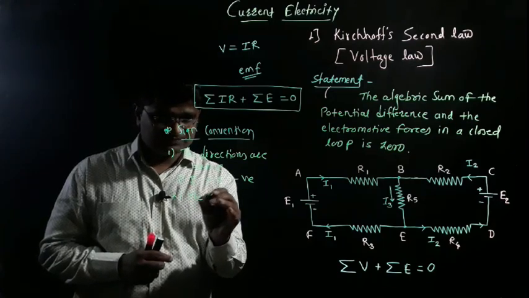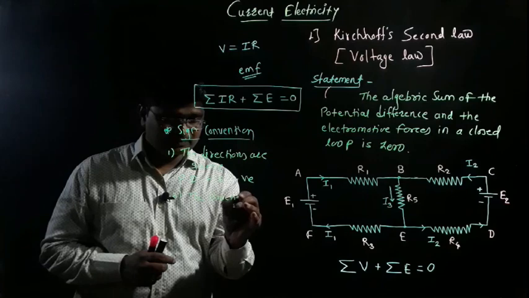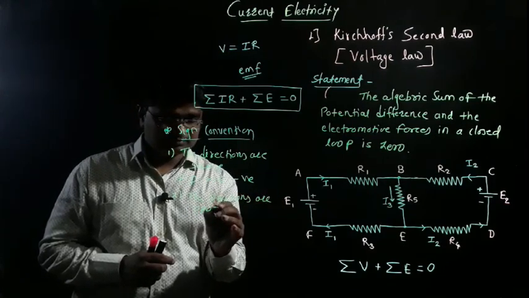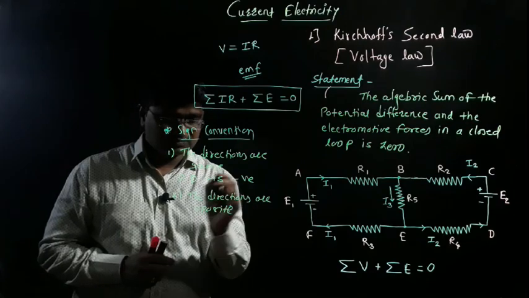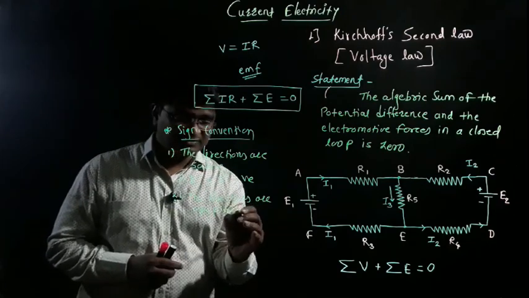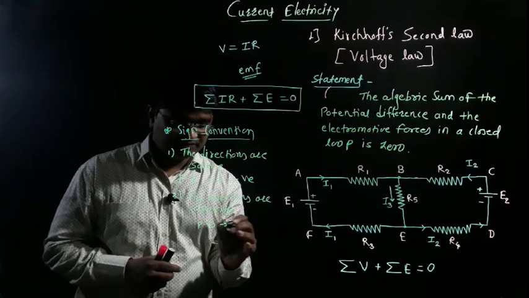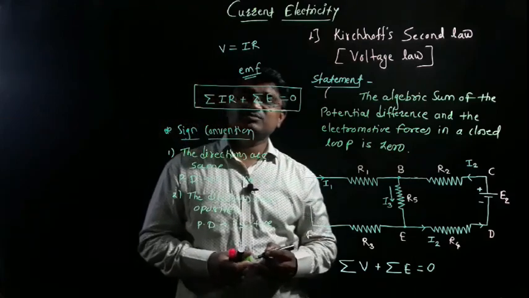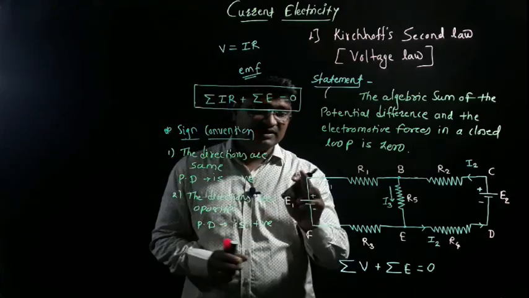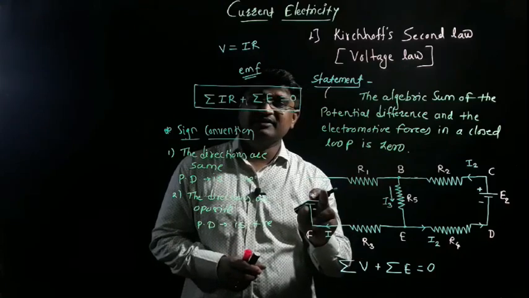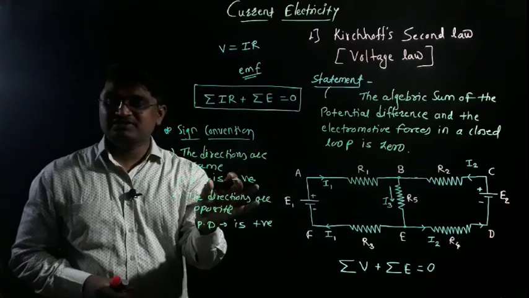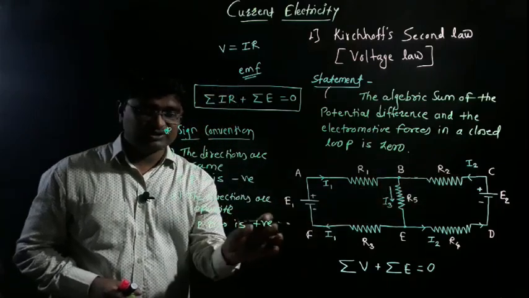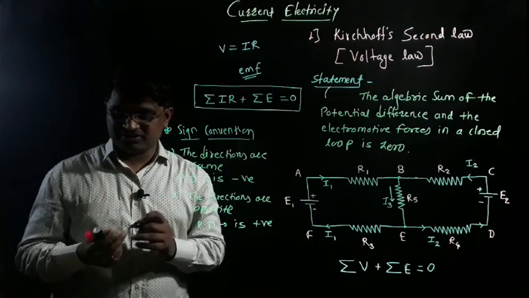The directions are opposite, so simply the potential difference is positive. It is very important. First sign convention: if the direction of tracing is similar to the direction of electric current, consider that the potential difference is negative. And if the direction of tracing is opposite to the direction of electric current, consider that the potential difference is positive. This is the first important sign convention.